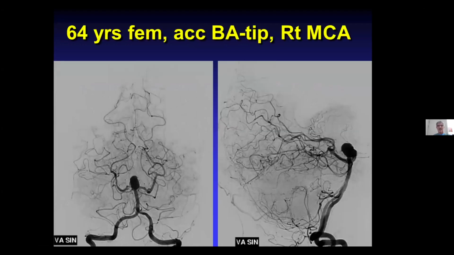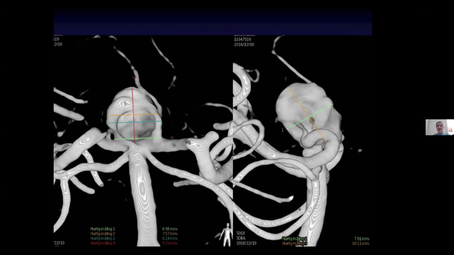This is a 64-year-old female with quite a big basilar tip aneurysm that we decided to treat with the Contour device. And you see here the sizes. The neck was 7 millimeters in the frontal projection, but in the lateral projection it's much bigger because we don't see a portion of the aneurysm in the frontal.